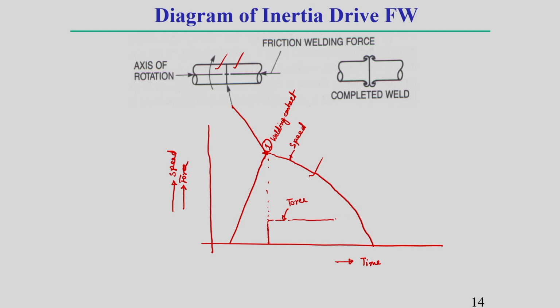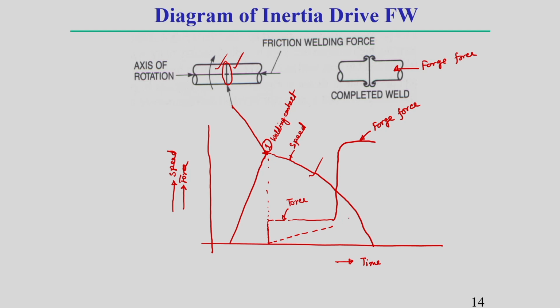After some time, once the two workpieces are sufficiently heated, at that time we apply a force. That means suddenly we apply a forging force. That is why it is called forging force. How the offsetting takes place, that also I am showing here. Due to this constant force, the offsetting is gradually increasing.